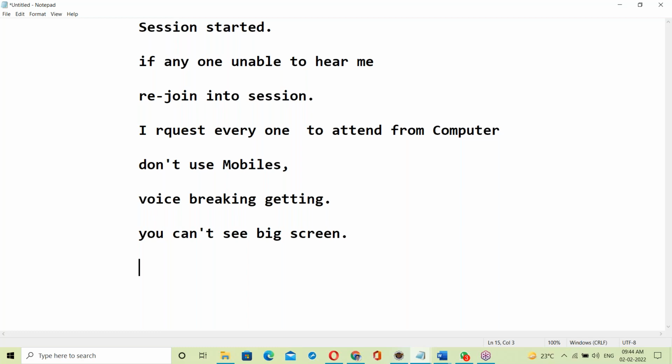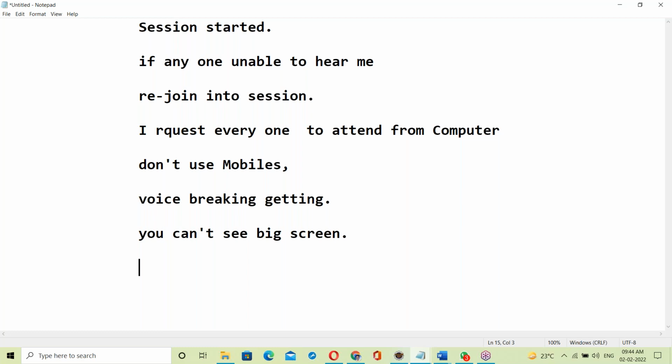Some people will think, why open the laptop, I will attend from mobile. No, that is not correct. Just install WhatsApp on your laptop, use technology, and communicate from the laptop. Most of the time, even if they have laptops, they will attend from mobiles. That is not correct. Just use a laptop for attending class.